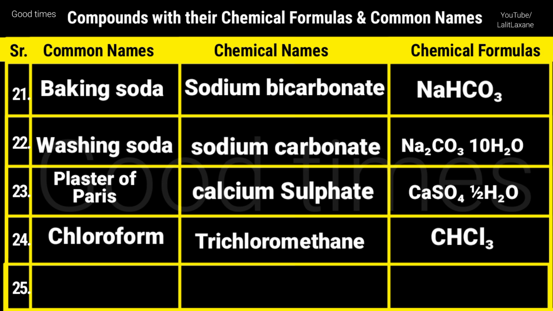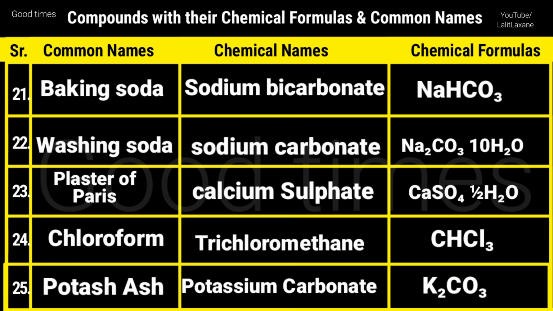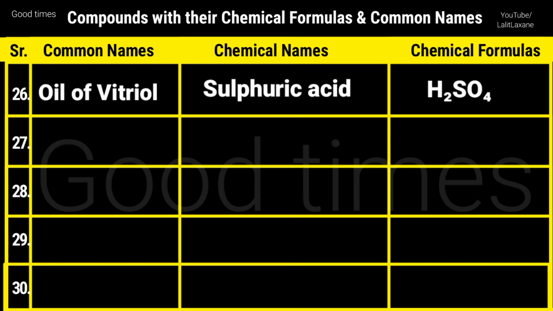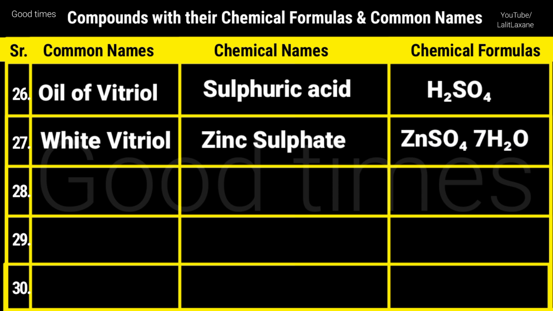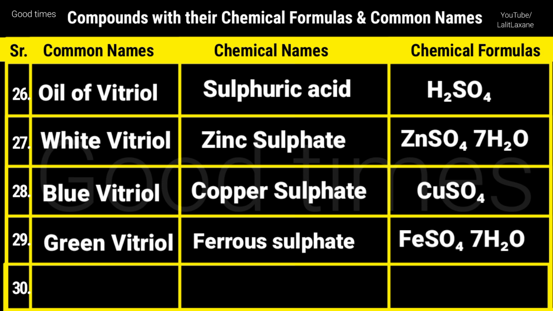Then chloroform, that is trichloromethane, CHCl3. Then potash ash, potassium carbonate, K2CO3. Oil of vitriol, that is sulfuric acid, H2SO4. White vitriol, zinc sulfate heptahydrate, that is ZnSO4.7H2O. Blue vitriol, copper sulfate, CuSO4. Green vitriol, that is ferrous sulfate, FeSO4.7H2O, that is also heptahydrate.